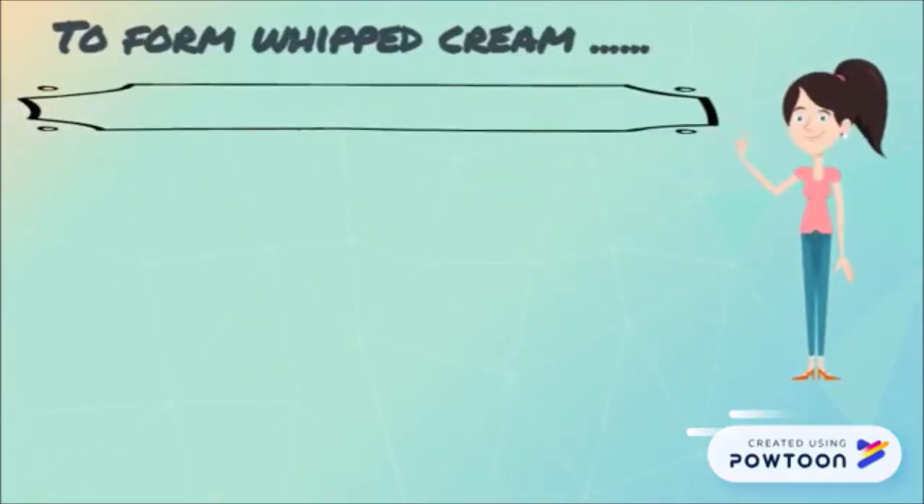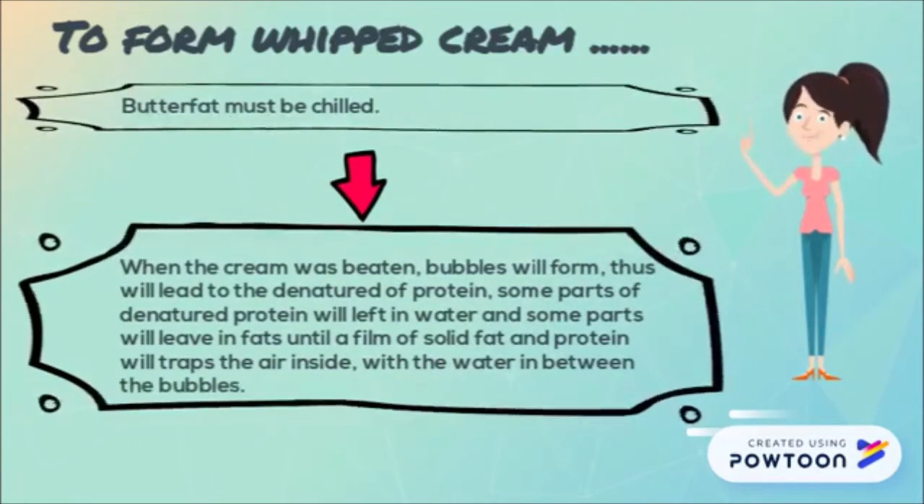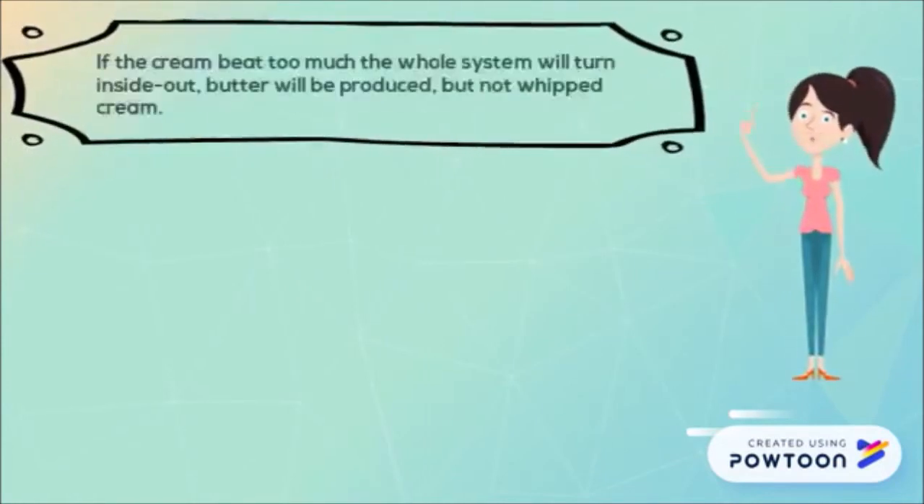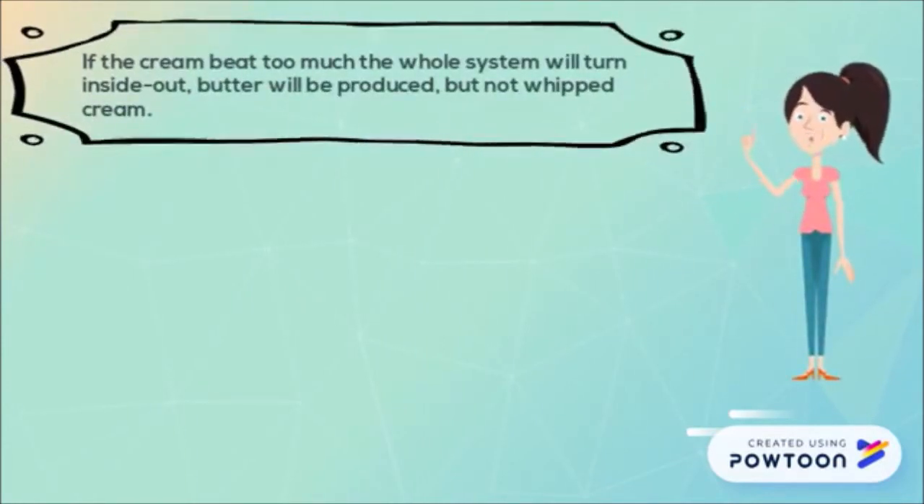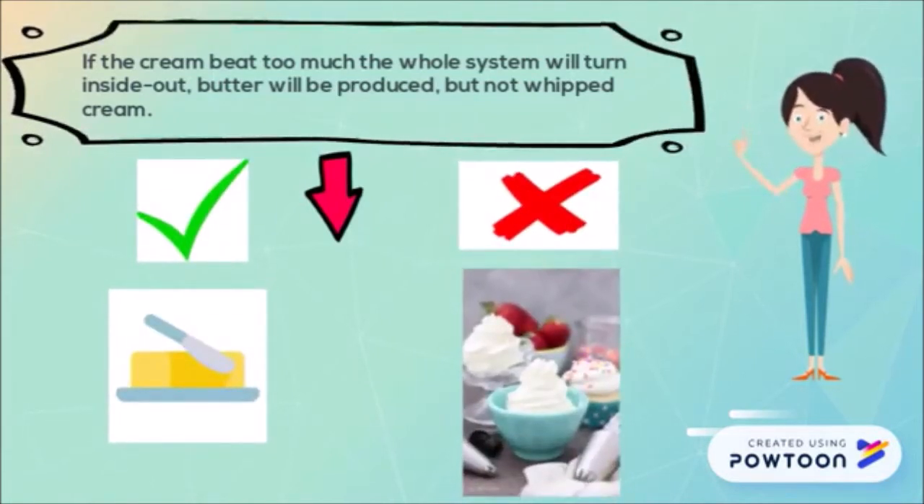To form whipped cream, butterfat must be churned. When the cream was beaten, bubbles will form and lead to denature of protein. Some parts of denatured protein were left in water and some were left in fats until a film of solid fat and protein will trap the air inside with the water in between the bubbles. Besides that, if the cream beat too much, the whole system will turn inside out. Butter will be produced, but not the whipped cream.